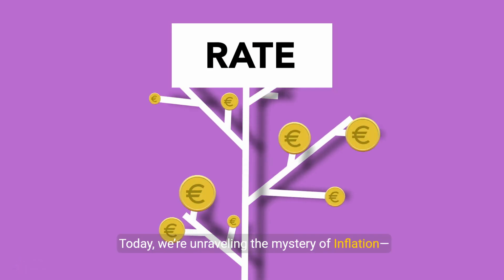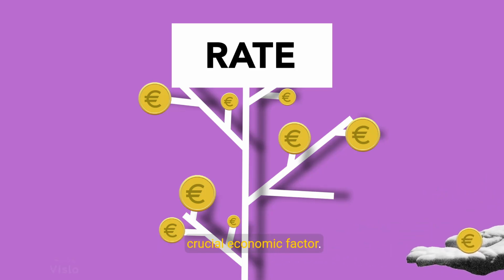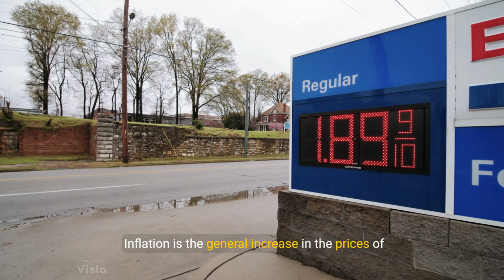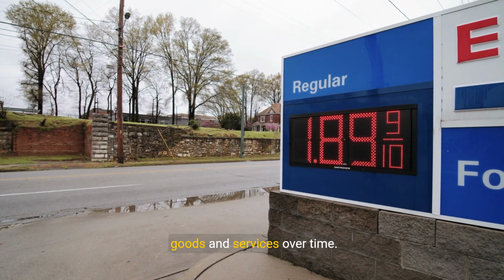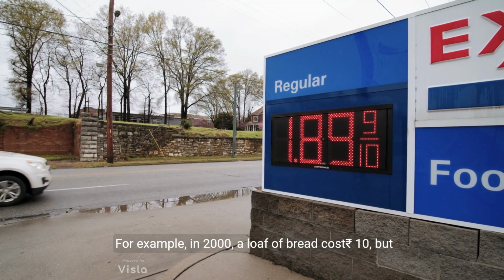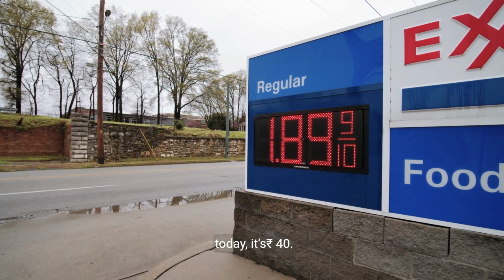Today we're unraveling the mystery of inflation, what it is, its types, effects, and why it's a crucial economic factor. Let's get started. Inflation is the general increase in the prices of goods and services over time. It reduces the purchasing power of money. For example, in 2000, a loaf of bread cost 10, but today it's 40.